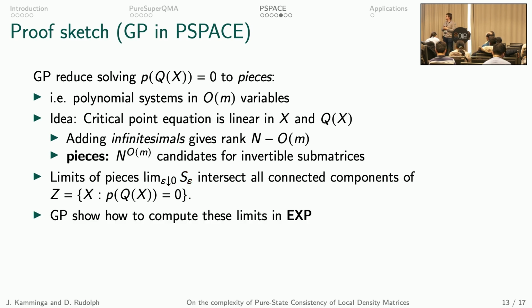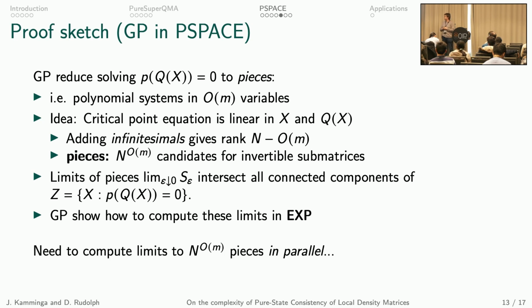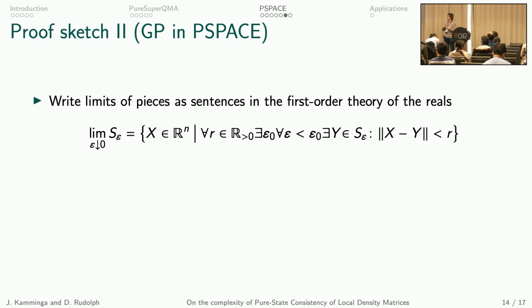As mentioned, they show how to compute these limits in exponential time. But here we need to compute the limits of all these pieces in parallel polynomial time. For that, you can write the limit of a sequence of sets S epsilon like this. Notably, this is a sentence in the first order theory of the reals, where first order just means it uses quantifiers. We say that some point x is in the limit of the S epsilons if for all radii r there exists some epsilon 0 such that for all epsilon smaller than epsilon 0 there exists some point y in the set S epsilon that is in the r ball around x.